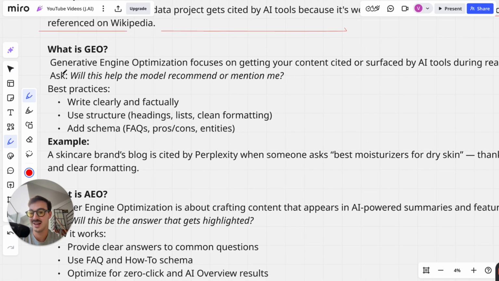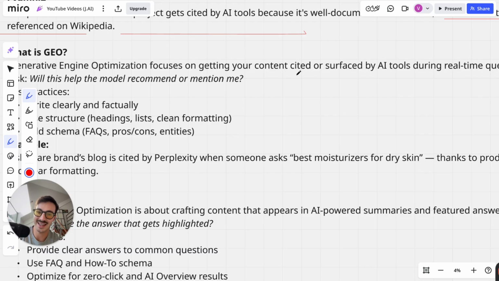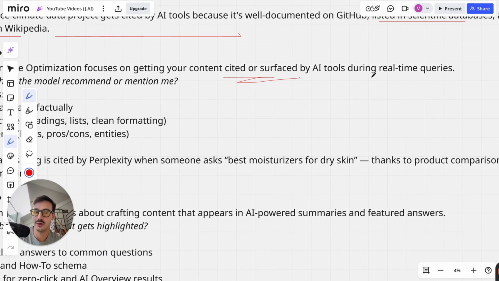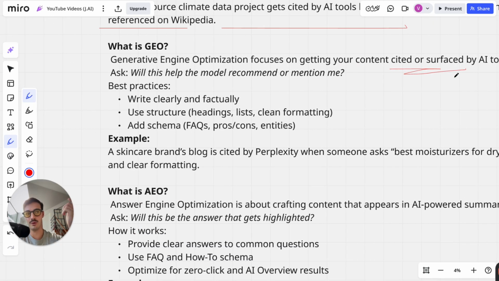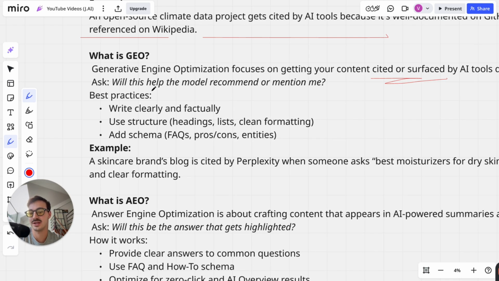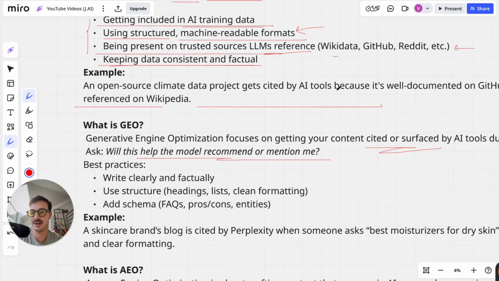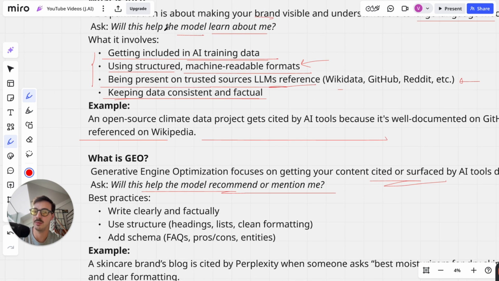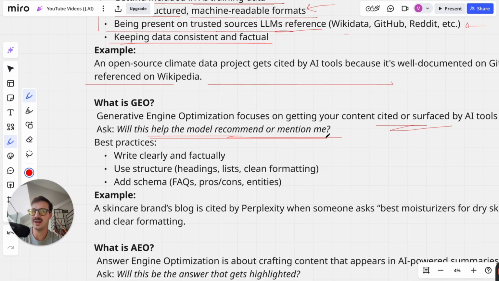GEO stands for Generative Engine Optimization and focuses on getting your content cited or surfaced by AI tools during real-time queries. Like when you're going back and forth with AI, right? The likelihood of you being mentioned there, okay? And will this help the model recommend or mention me, right? It's different because here it's, will this help the model understand what I do, learn about myself? And here it's, because it understands about me, actually mention me based on whatever it is that people are talking about, okay?